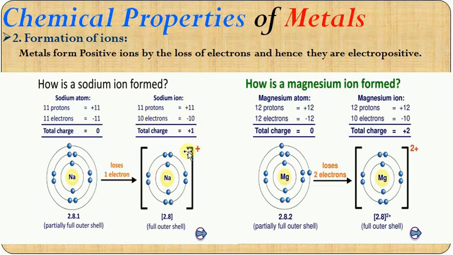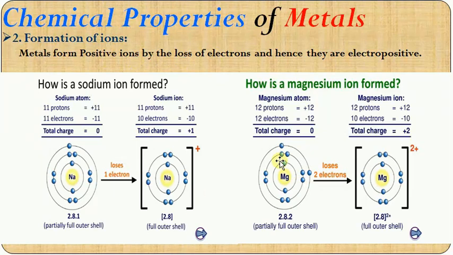So now it is called sodium ion. What you have understood here, the metal atom usually loses its valence electrons and forms a stable electronic configuration, like in the case of sodium it is 2, 8. So it forms a plus charge. We call them electropositive. By losing the electron, the atom will gain a positive charge. That's the reason they are called electropositive metals. This process takes place by losing of electrons, so metals usually form positively charged ions by losing electrons.